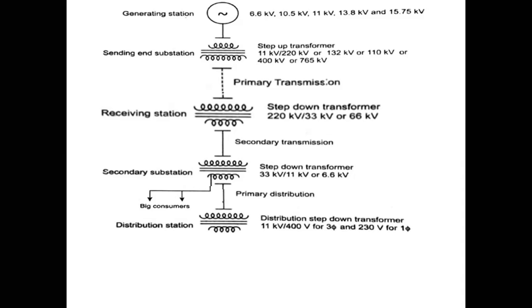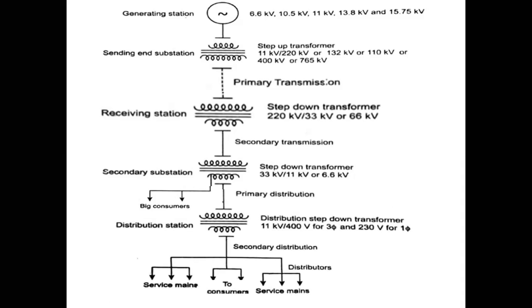After the secondary transmission line, the primary distribution starts. After the primary distribution, we have a distribution substation where you have to step down the voltage from 11 kV to 400 volt. That is a three-phase system. It must be a three-phase system. So after primary distribution, secondary distribution starts, and we get the power. The other customers get the power for domestic purposes, or we can use the power for industrial purposes. So this is the total block diagram of the power system.